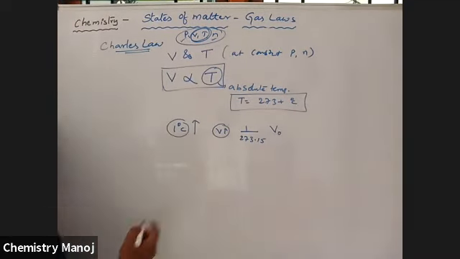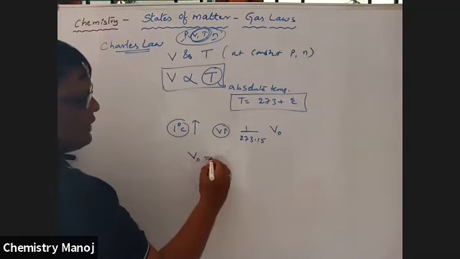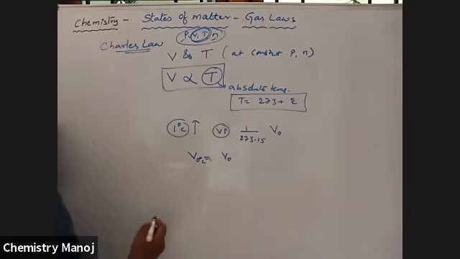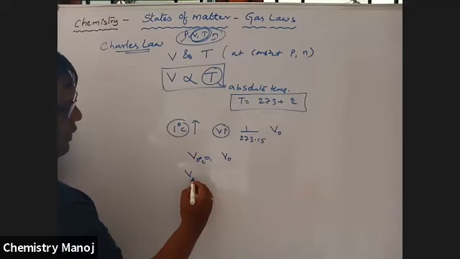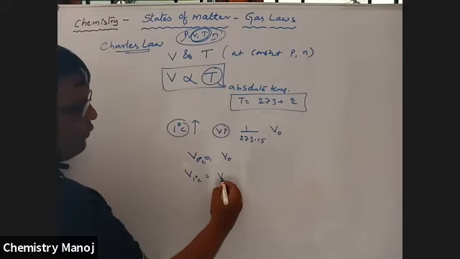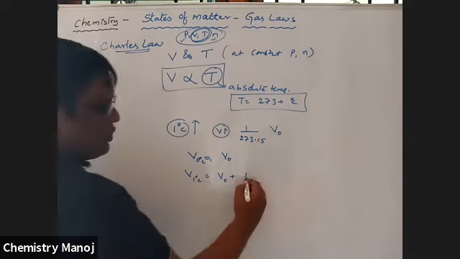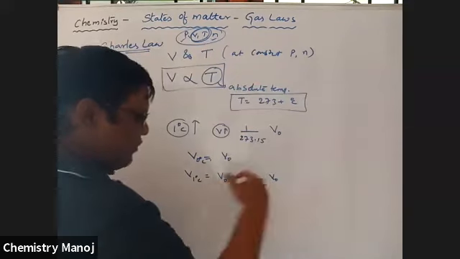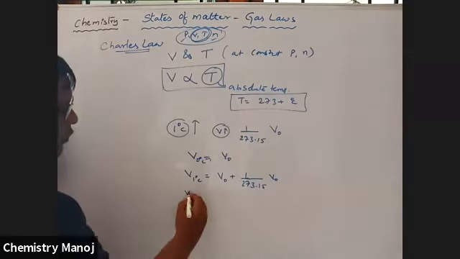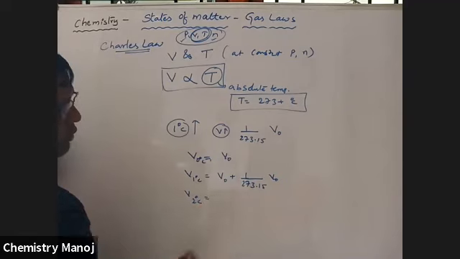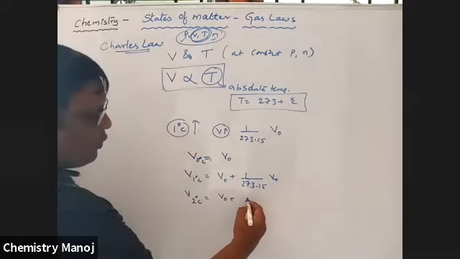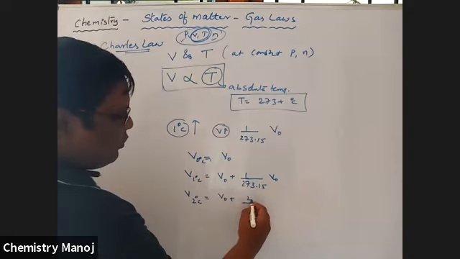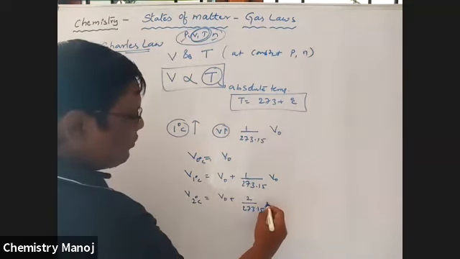For example, let the volume of the gas at 0 degree centigrade be V naught. Now, the volume of the gas at 1 degree centigrade is equal to V naught plus 1 by 273.15 into V naught. That much volume increased, right? Now, the volume of the gas at 2 degrees centigrade is equal to V naught plus 2 by 273.15 into V naught.